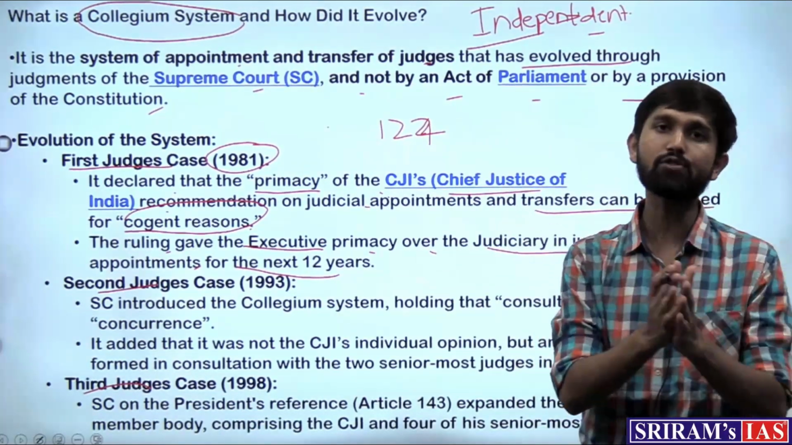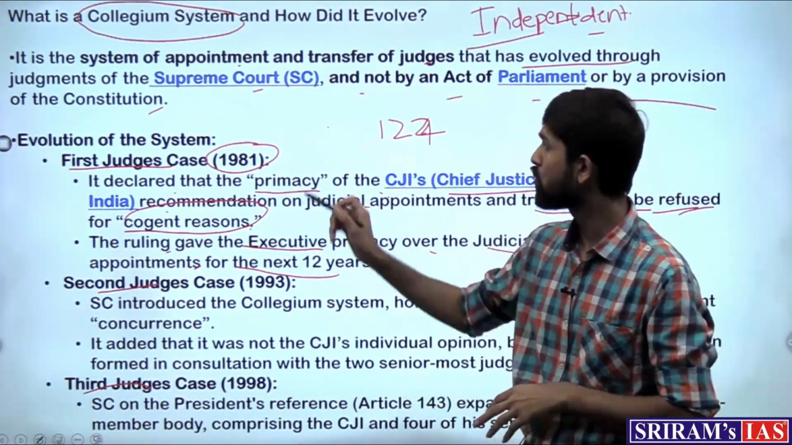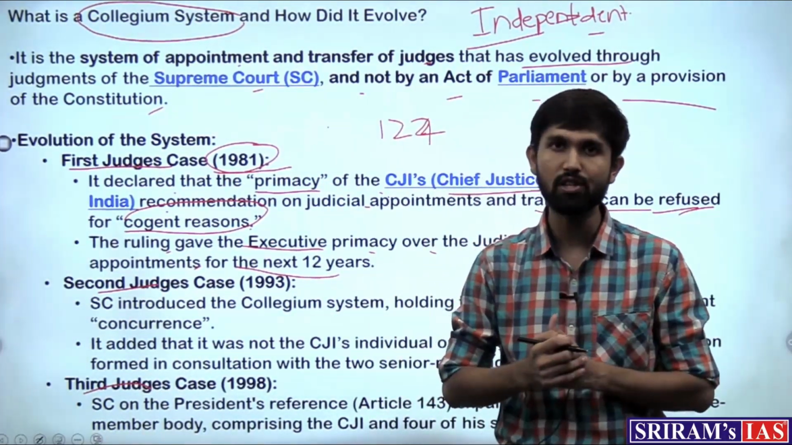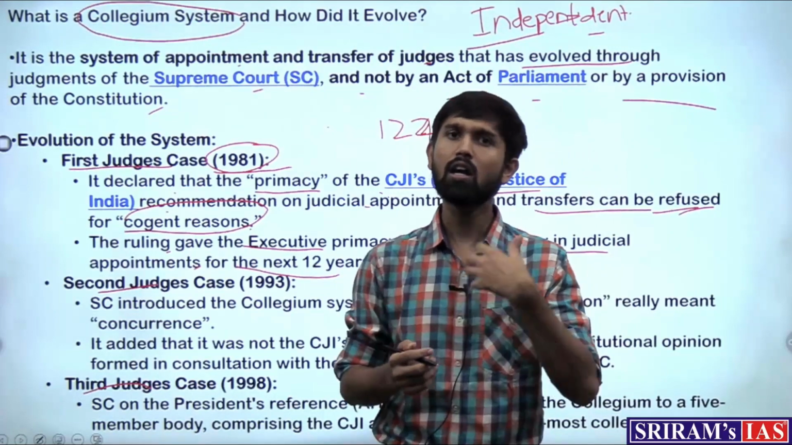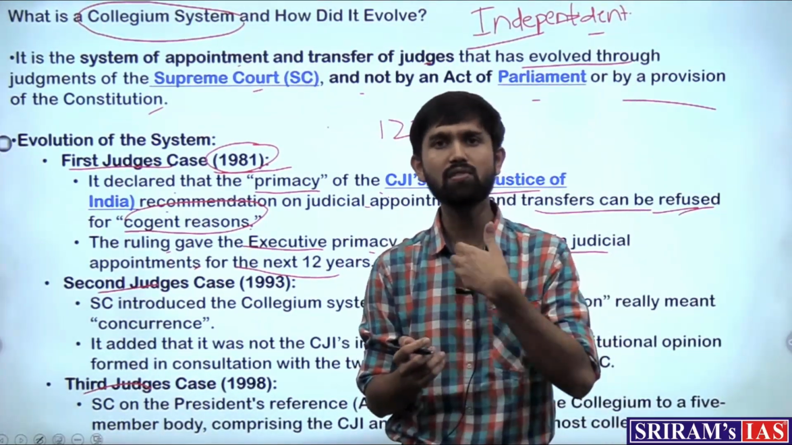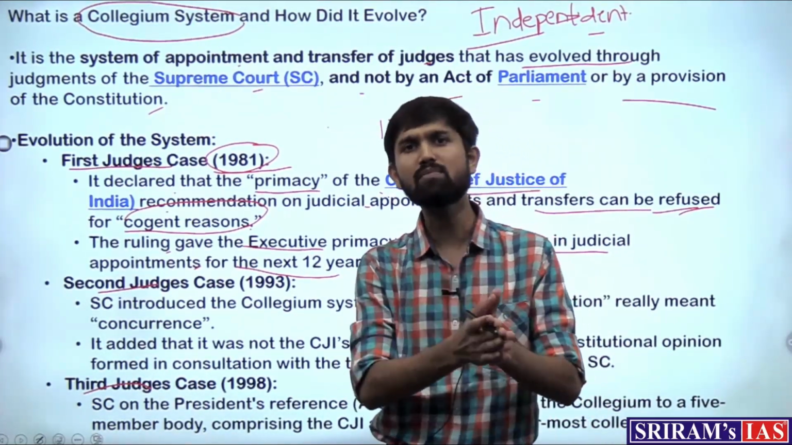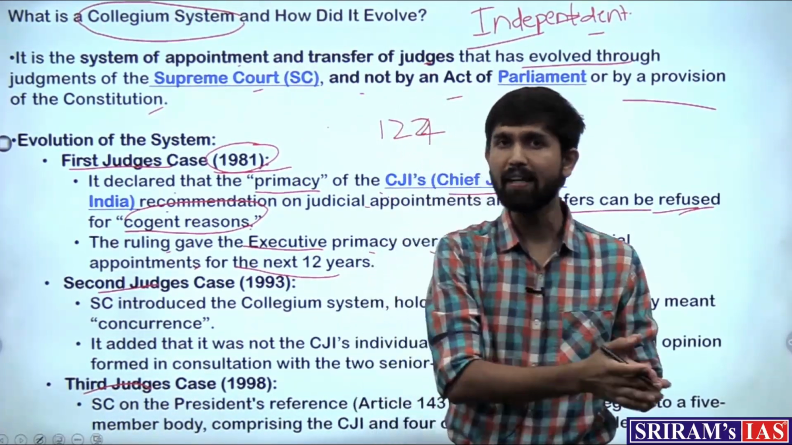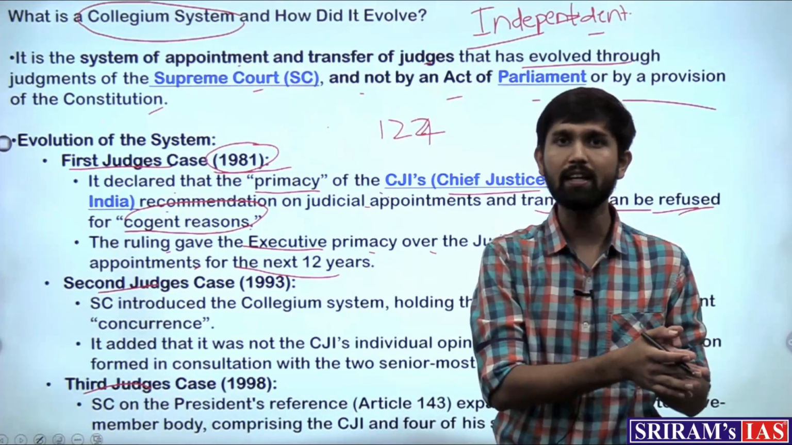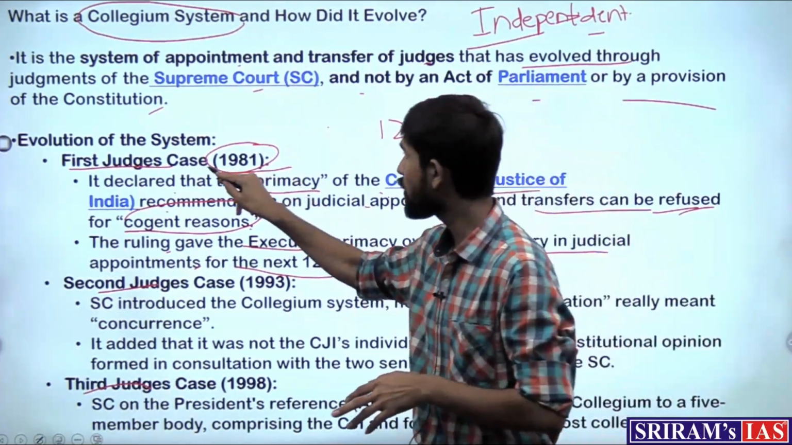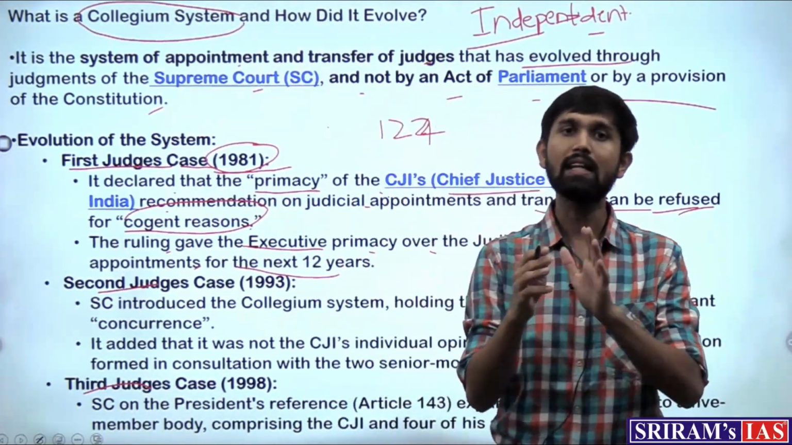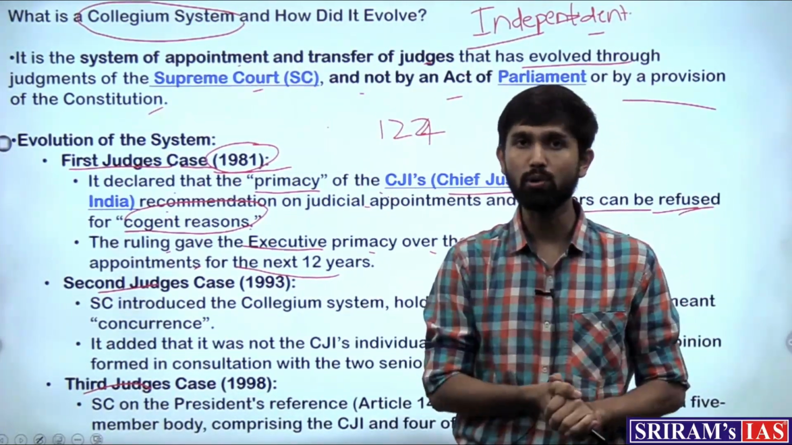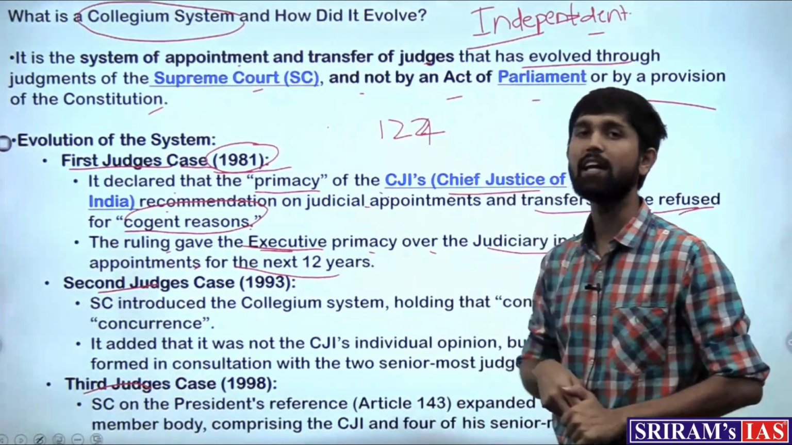The interpretation of this word consultation is what came in the first judges case, wherein how should this consultation be? Is this a compulsory consultation that the Chief Justice should be consulted, and the names that the CJI suggests, is it binding that those names only should be taken into consideration? This is what the first judges case ruled, that the names that the CJI suggests can be refused for cogent reasons. That is why the executive gained primacy.